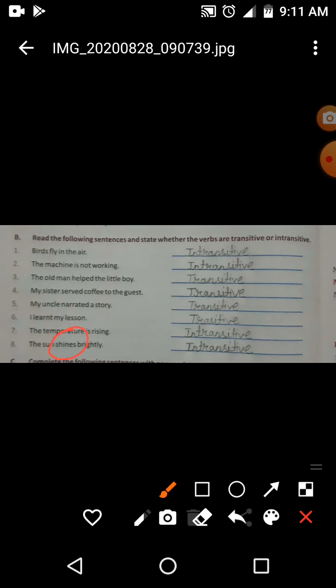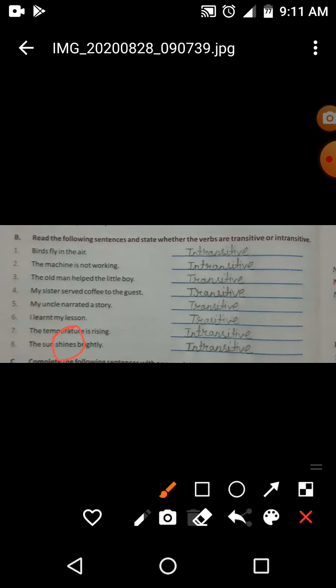Eighth one is the sun shines brightly. Here shines, shine is the verb and just after it there is brightly. And brightly is not a noun or pronoun. It is an adverb. That's why it is not an object of the verb. So in this sentence shine is the verb and it is not having an object after that. That's why it is an intransitive verb.